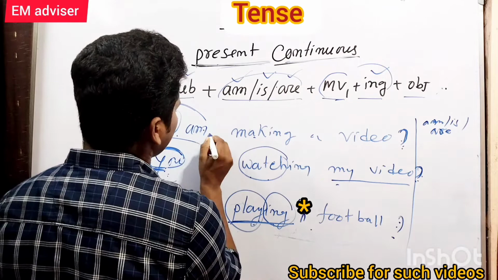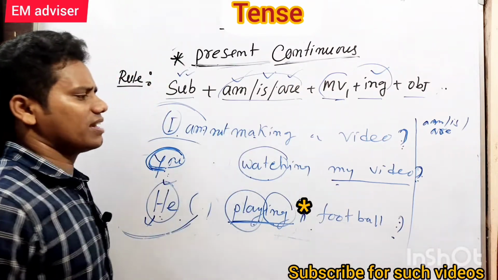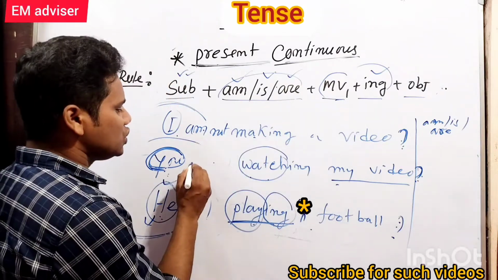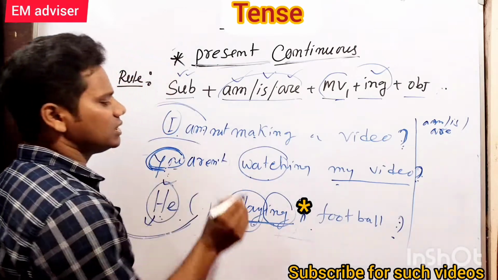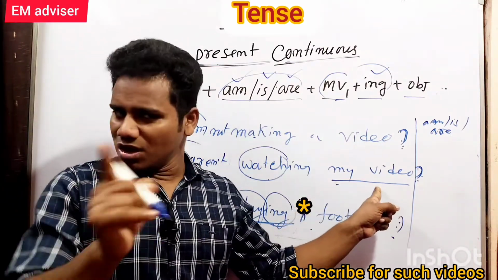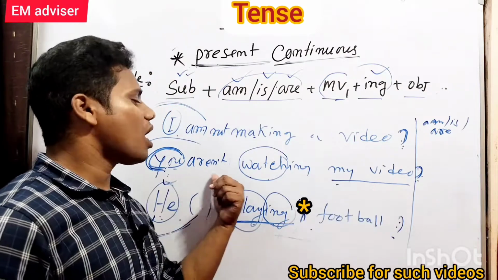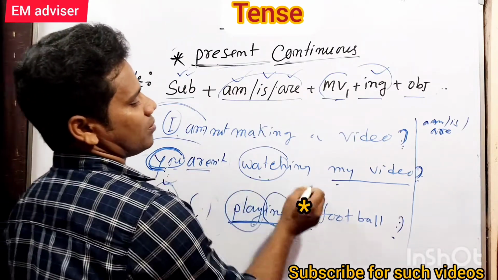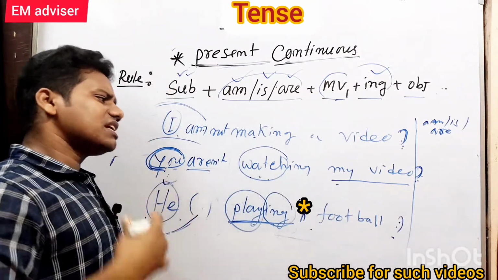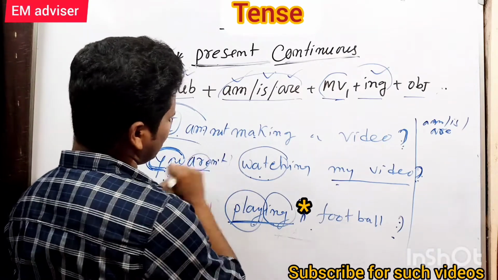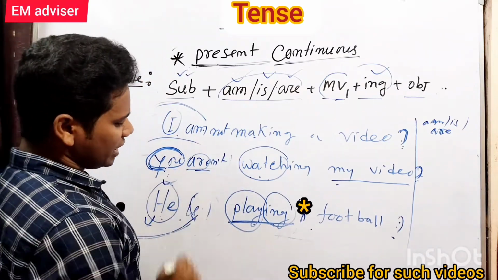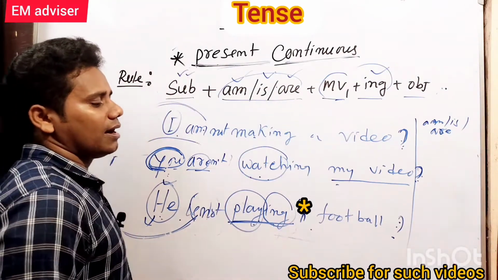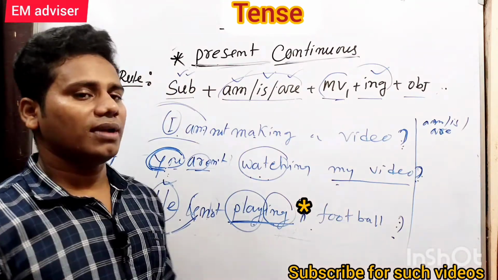Now you can also make the negative sentence. I am not making a video. You can say I'm not making a video. I can say you are not, or aren't: you aren't watching my video. It is the negative, just put not after the helping verb. So the sentence he is playing a football becomes: he is not playing a football.